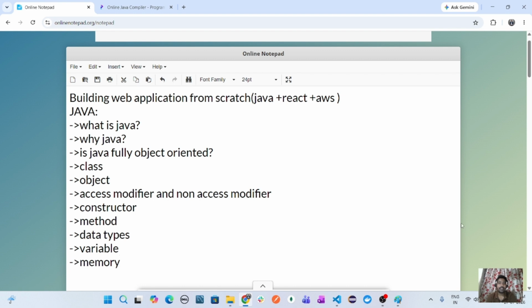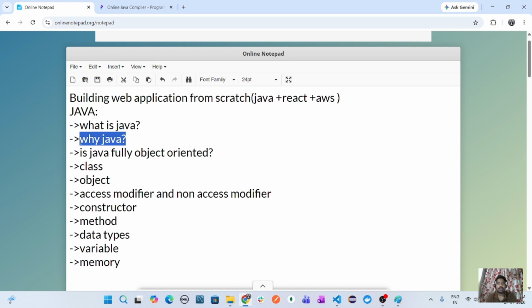So, what is Java? Java is an object-oriented programming language frequently used to create web applications. So, why Java? Why not other programming languages? Because Java has so many features, like you can say robust, scalable, and object-oriented.